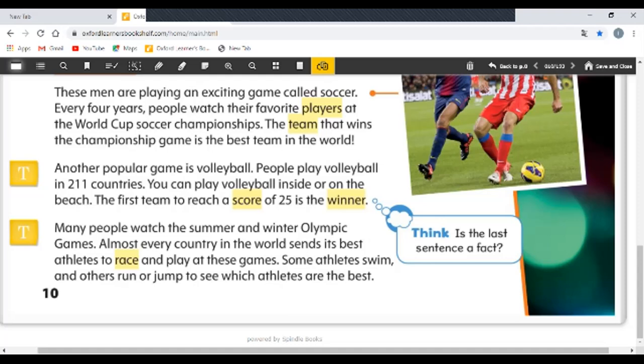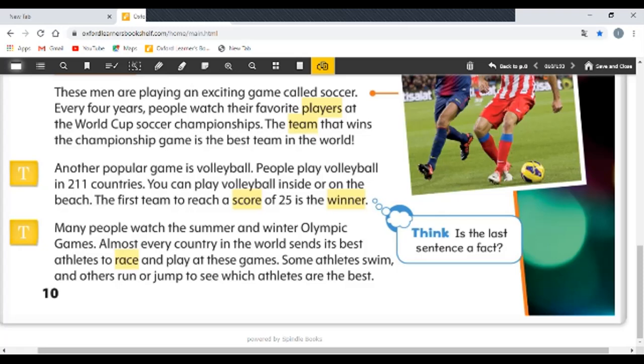So for example, skiing or skating are in winter Olympic Games. Ice hockey is in winter Olympic Games. It cannot be played in summer Olympic Games because in summer it's very hot. There is no ice. But in winter, it's okay. We can have ice hockey or skiing. Ice skiing, I mean.